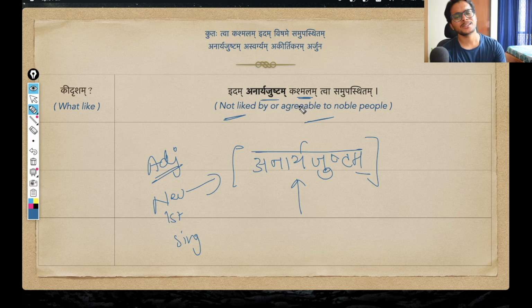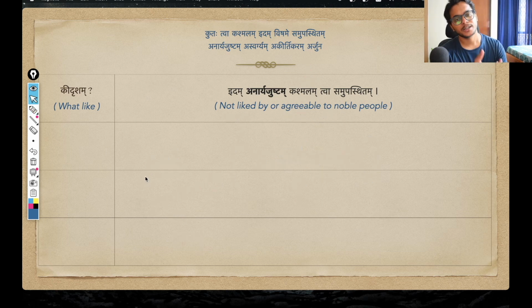And see, by using this adjective, what Shri Krishna is doing is saying that this state of helplessness, that too for a warrior, is not at all liked by noble people. This is not agreeable to noble people. That is what he is trying to say by using the word anarya justam. Okay, so this is our first adjective. Let us move on now.